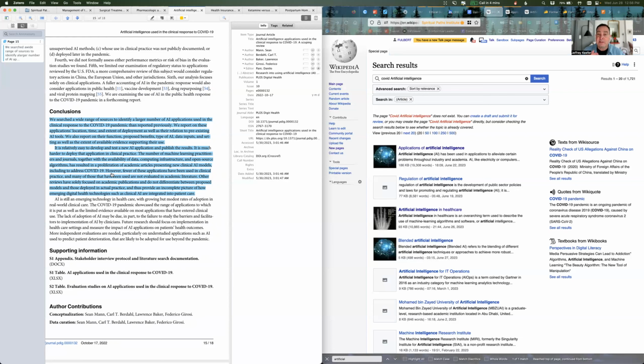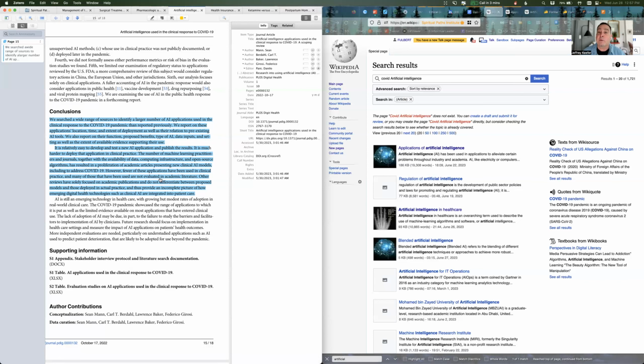However, which always means counter to what's expected, fewer of these applications have been used in clinical practice, and many have not been evaluated in the academic literature. So lots of people did lots of things with AI during the COVID pandemic, but there's very little evidence that any of it was actually implemented to directly help patients in some way. That's basically what it's saying. Great. There's a finding. There's a strong level of a finding here.